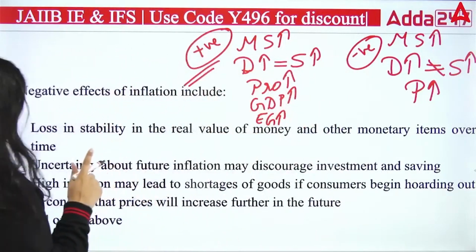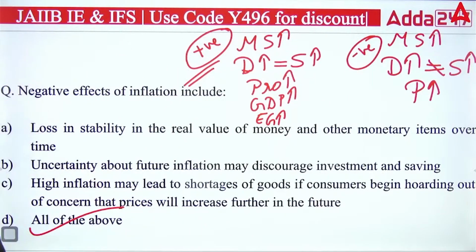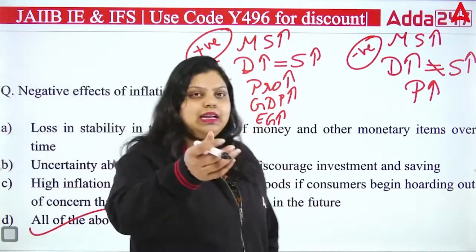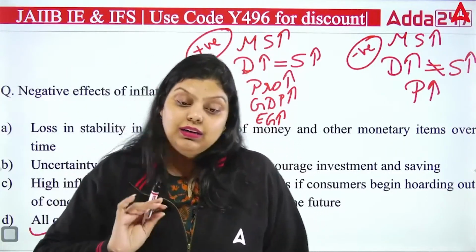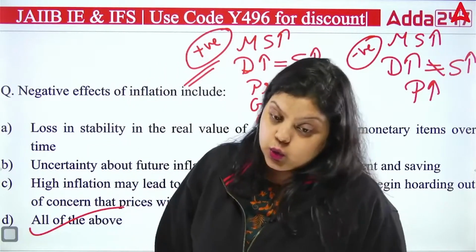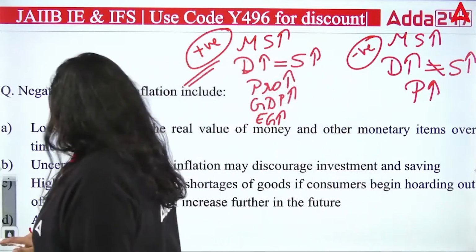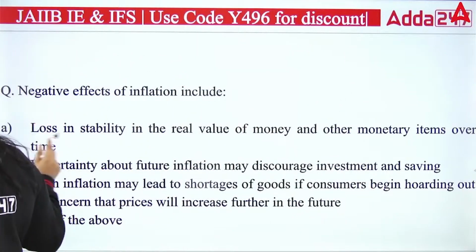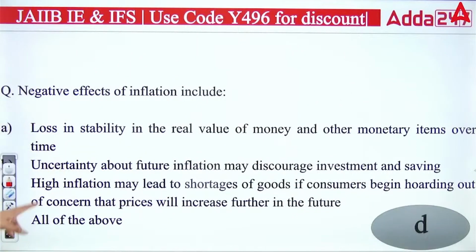And when you read all these statements, you will find the answer that all of the above is correct. Right answer will be all of the above is correct. So inflation has both positive and negative impacts on the economy, but it depends on how we are managing the demand and supply of goods and services. On that, the impact will be dependent. So this is your D.